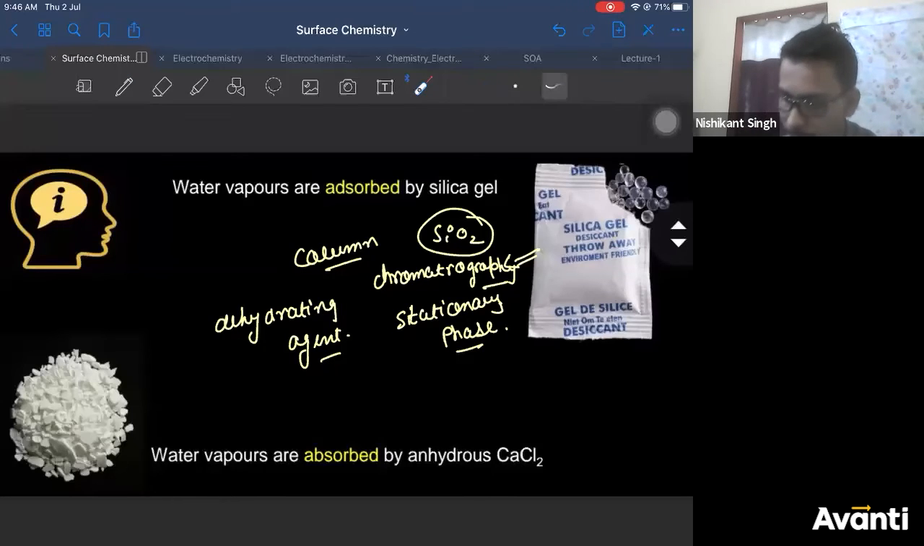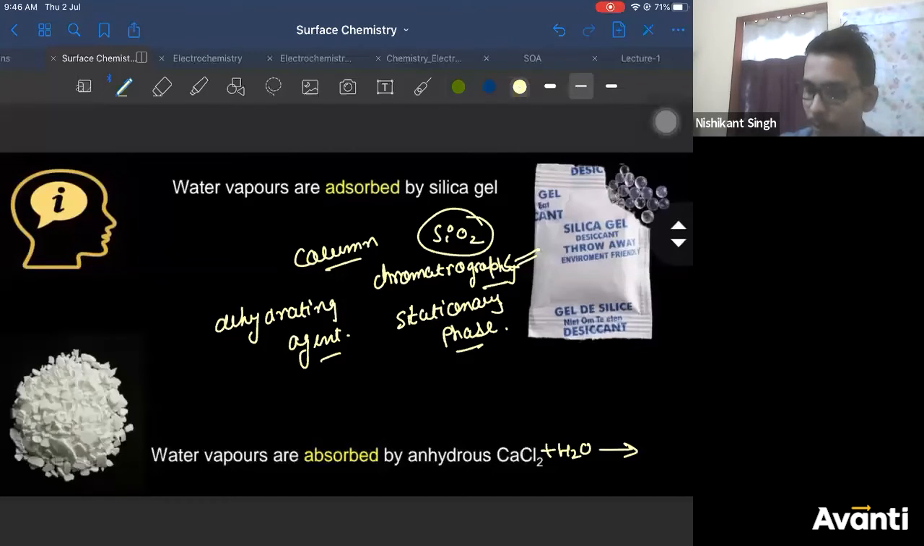So let's move ahead. Water vapors are also absorbed by anhydrous calcium chloride. Anhydrous calcium chloride can absorb water molecules on its surface, right? So both of them act as dehydrating agents.